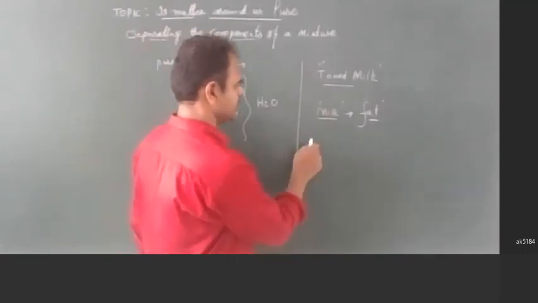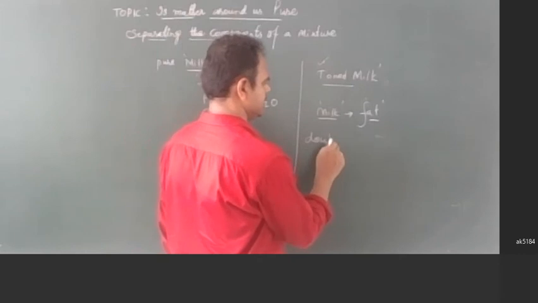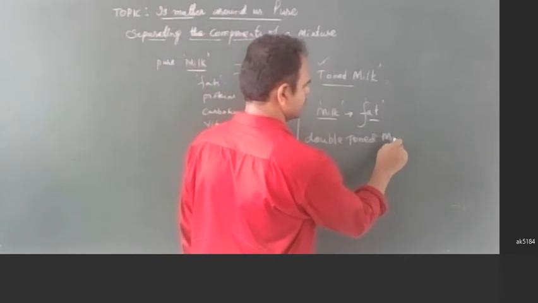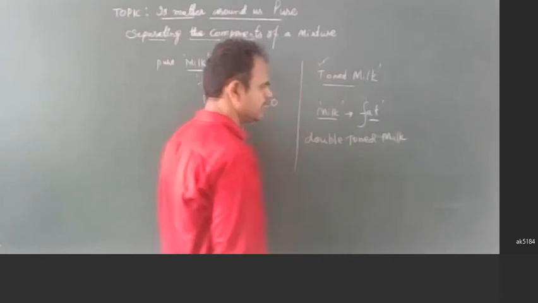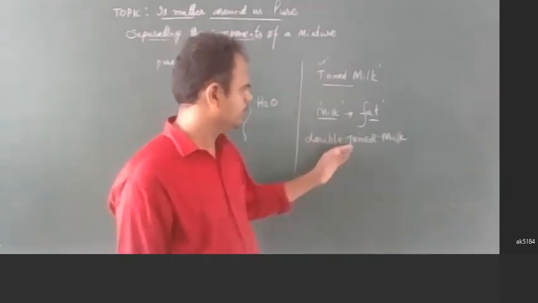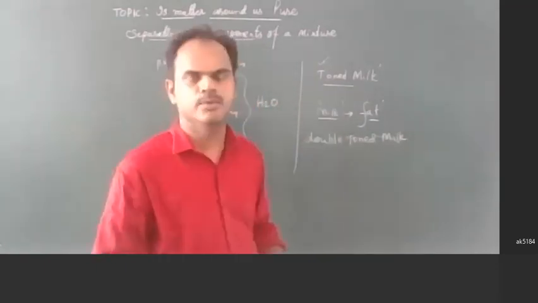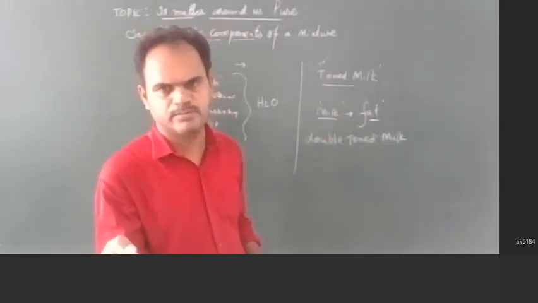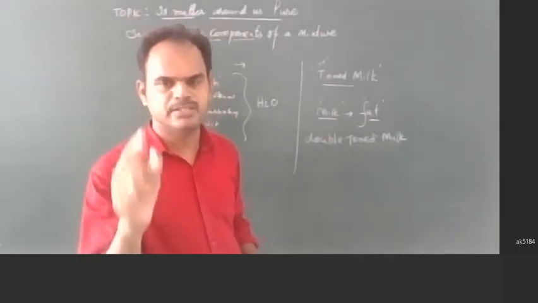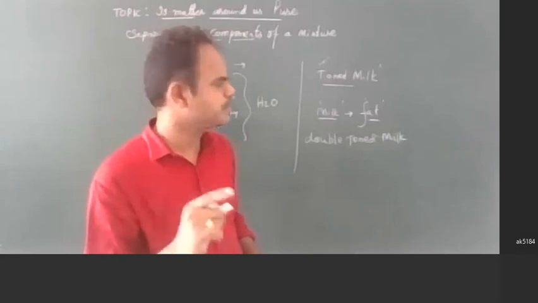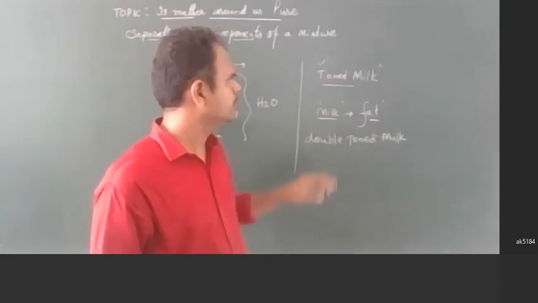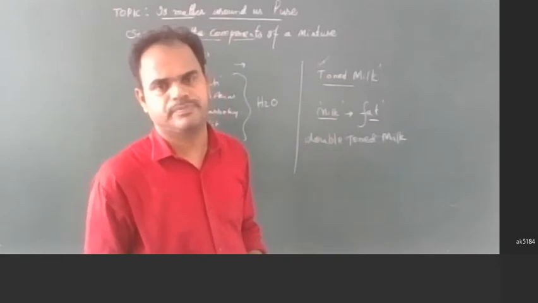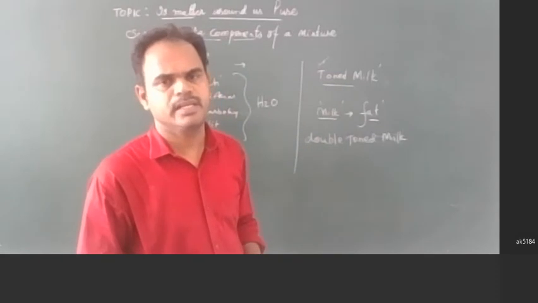There is another one also, double toned milk, available in the market. Double toned milk means, from this toned milk, you remove the bacteria and microorganisms by using the pasteurization principle. Then that toned milk becomes double toned milk, we say. Are you getting what I am telling?